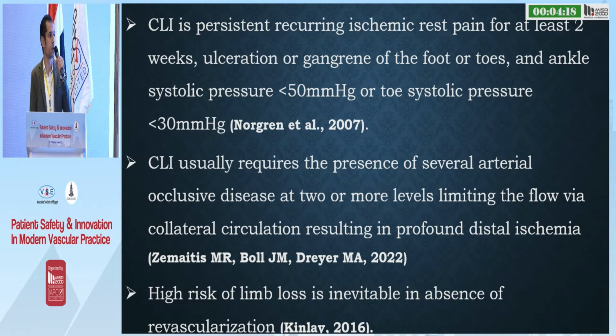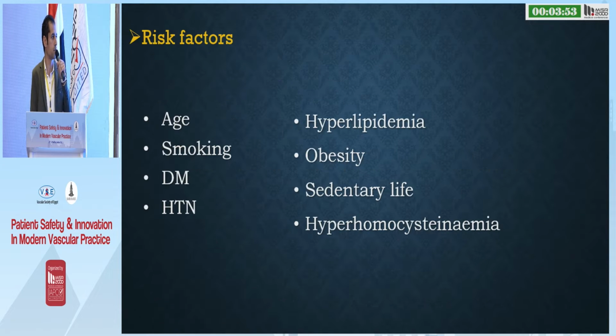CLI is persistent recurring ischemic rest pain for at least 2 weeks, ulceration or gangrene of the foot or toes, and ankle systolic pressure less than 50 mmHg or toe systolic pressure less than 30 mmHg. CLI usually requires the presence of severe arterio-occlusive disease at 2 or more levels, limiting the flow via collateral circulation, resulting in profound distal ischemia. High risk of limb loss is inevitable in absence of revascularization.